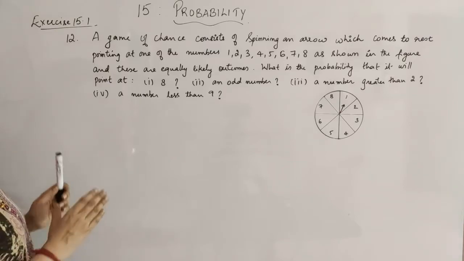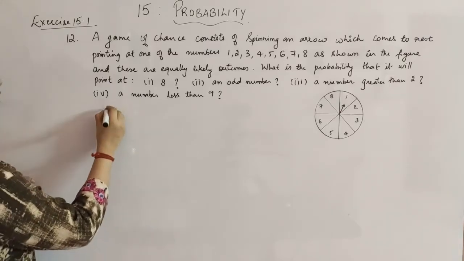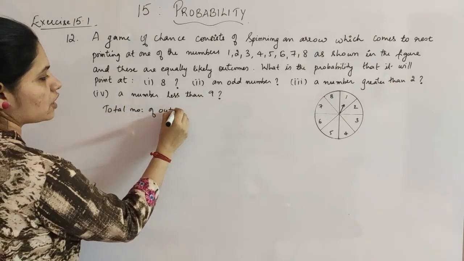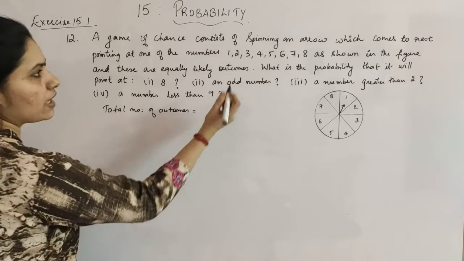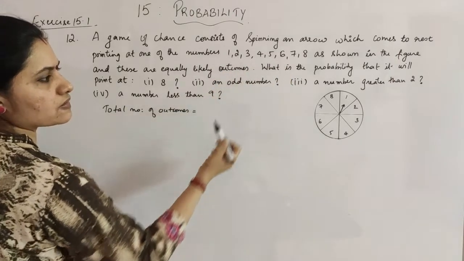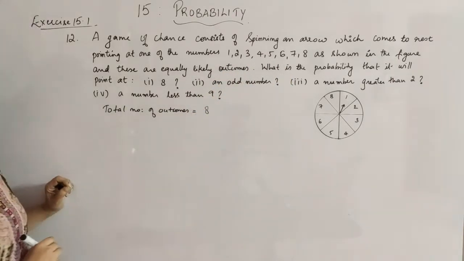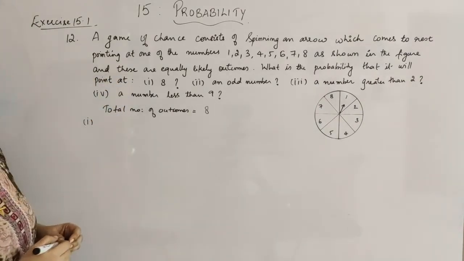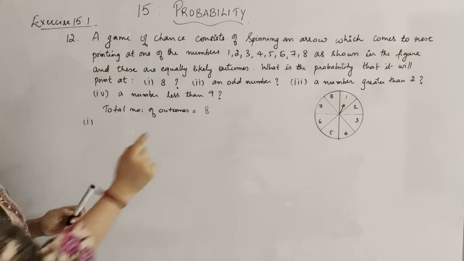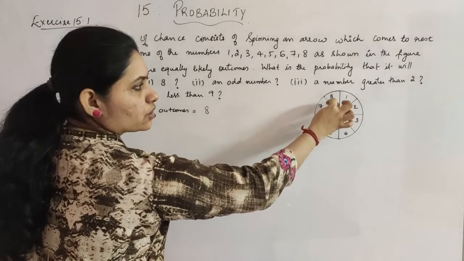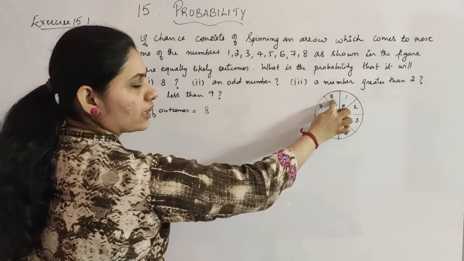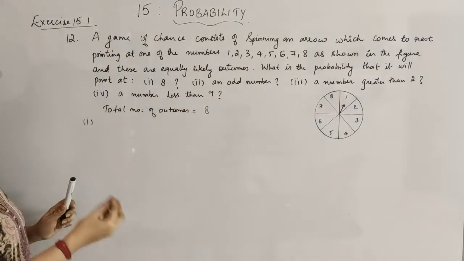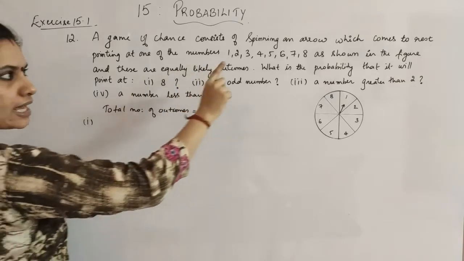So first we will see the total number of outcomes. How many are there? You have 8 chances: 1, 2, 3, 4, 5, 6, 7, 8. So the total number of outcomes is 8. Now what is the first subdivision? You have to find the probability that it will point at the number 8. Equal chance means that for 8 coming up, 8 has only one chance.